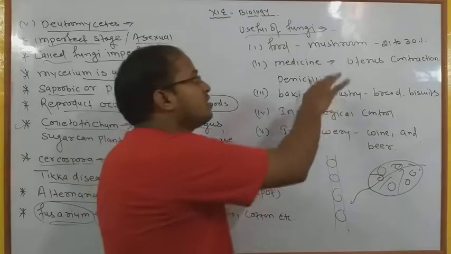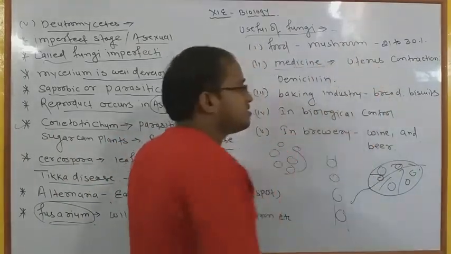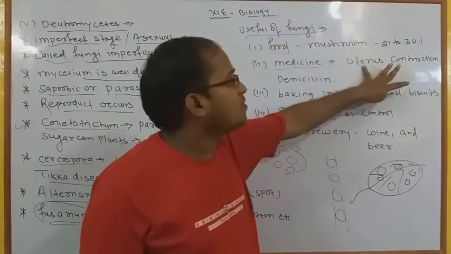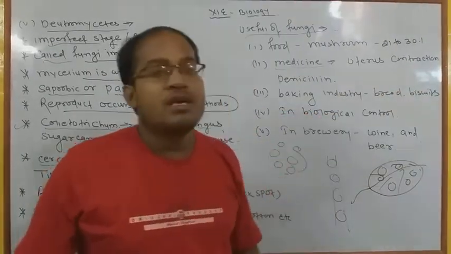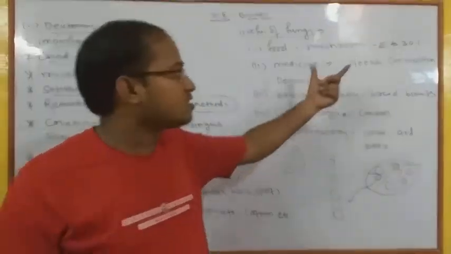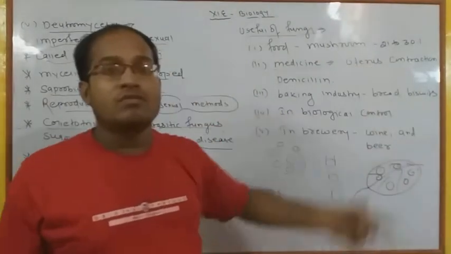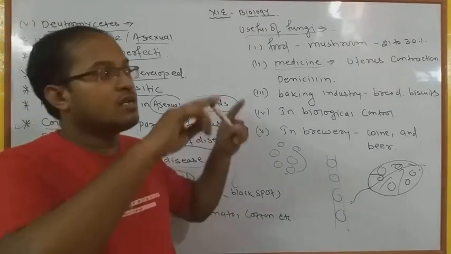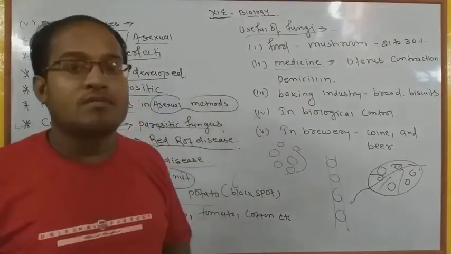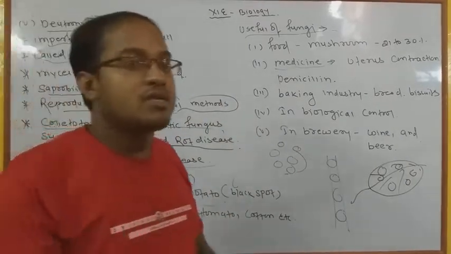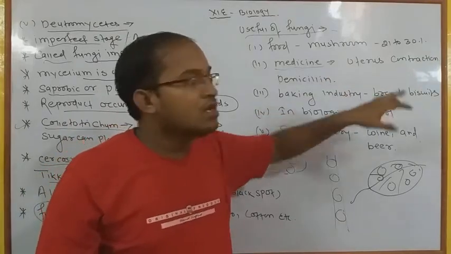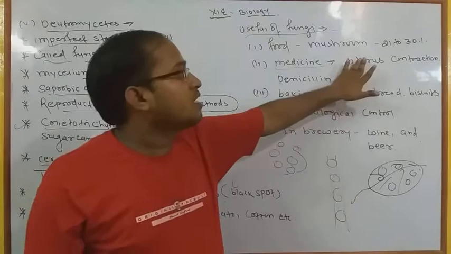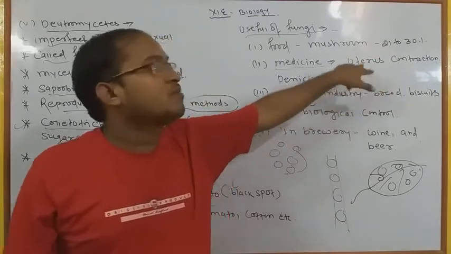Second, mostly fungi are used as medicines. Fungi का सबसे important use medicines के लिए होता है for the formation of uterus contraction. Uterus is a special organ in the female, and uterus contraction का मतलब होता है, during childbirth, when the child is coming out, that time there is a severe pain in the uterus. That time this medicine is used to relieve pain, as a pain killer. Okay, ये दर्द को कम करने के लिए,